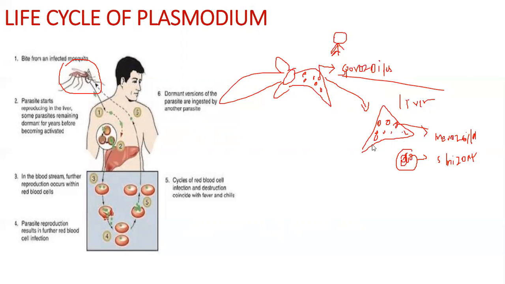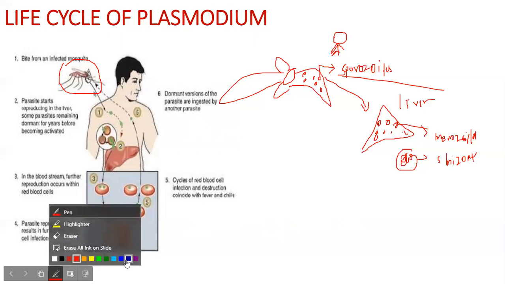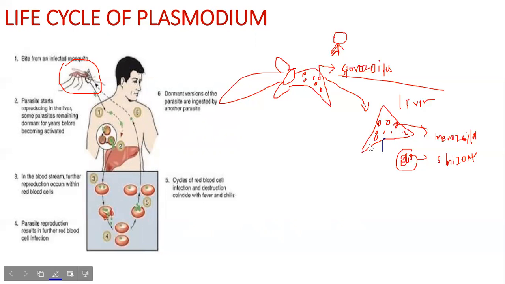After attacking the liver cells, the liver cells rupture. Now you can see something like this. These merozoites now go into the blood again and attack red blood cells.